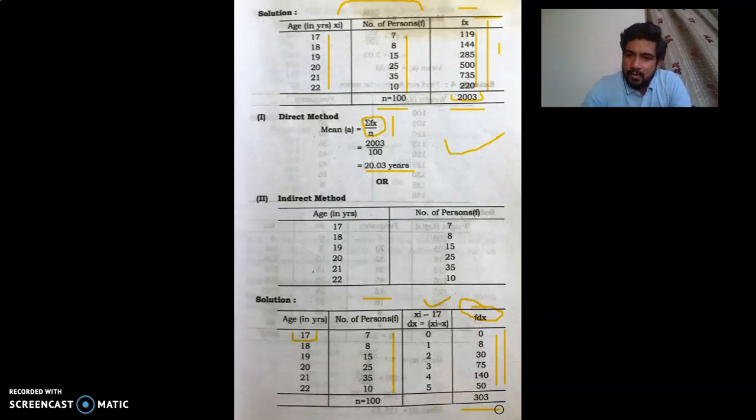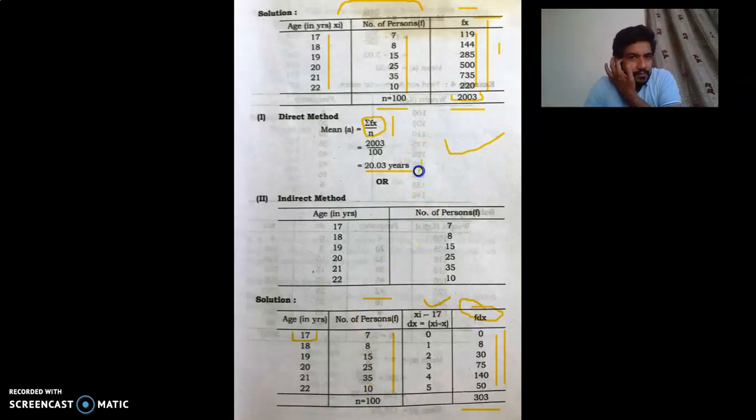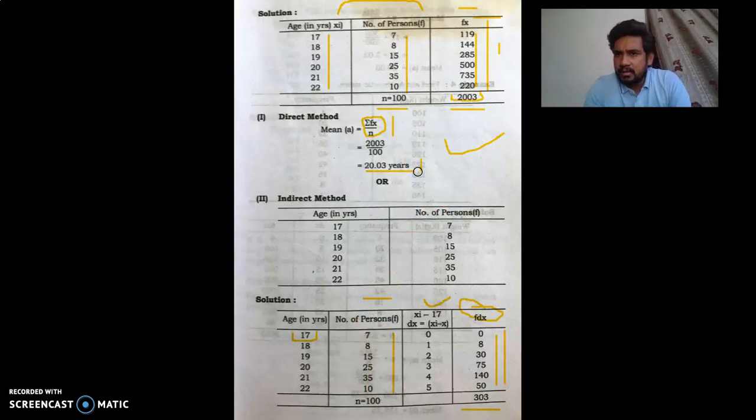Now we have the assumed mean A as 17, summation f dx as 303, and the value of n as 100. Now we will put these values in our formula and find the answer. The answer that we got with the direct method is 20.03. We will cross check it against the answer from the indirect method, and if these two answers are the same, then our way of solving this particular problem is correct.